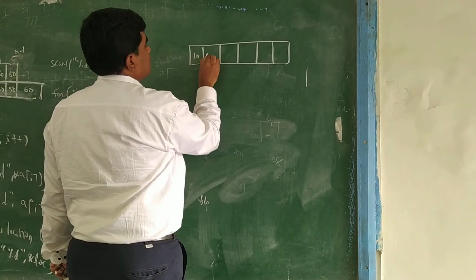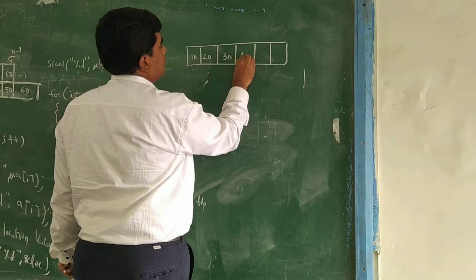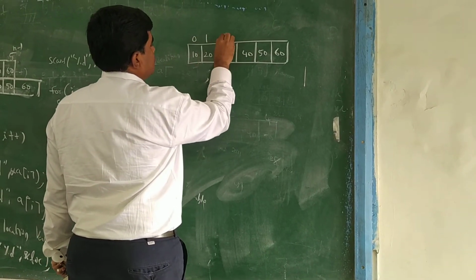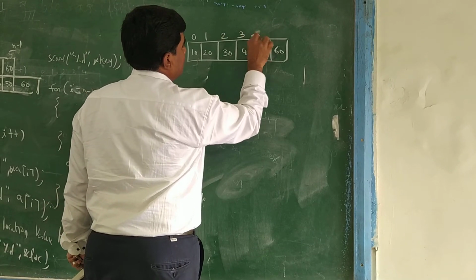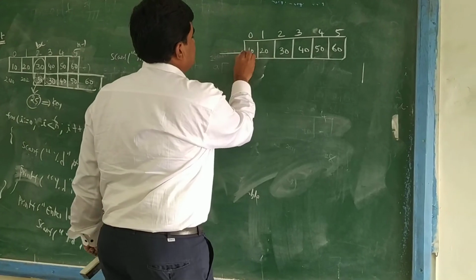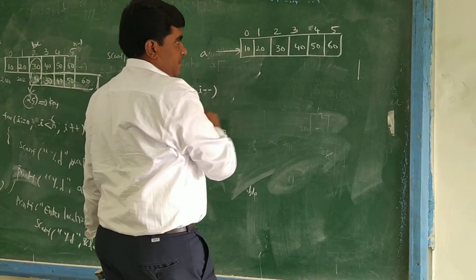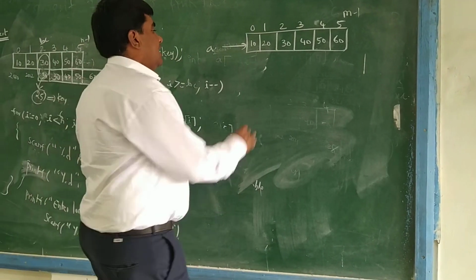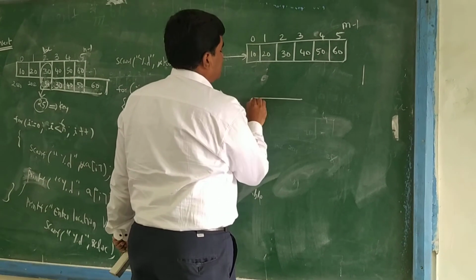Here 10, 20, 30, 40, 50, 60 is there, indices 0, 1, 2, 3, 4, 5. This is array A, and its size is m minus 1. Next, array B.